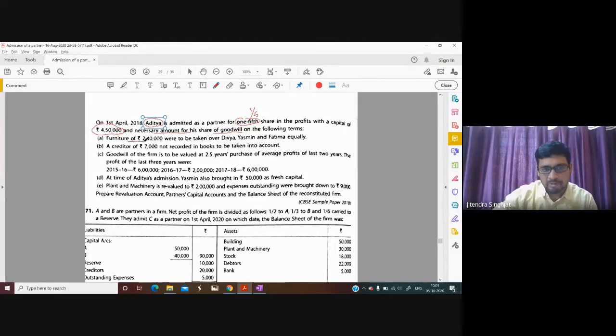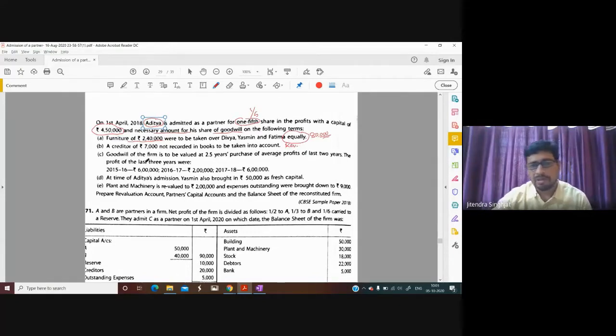Furniture of rupees 2,40,000 was to be taken over by Divya, Yasmin and Fatima equally. They have taken it equally, so 2,40,000 divided by 3 means 80,000. Each of them has to pay 80,000. A creditor of 7,000 not recorded in the books is to be taken into account, so it will go in the revaluation account.